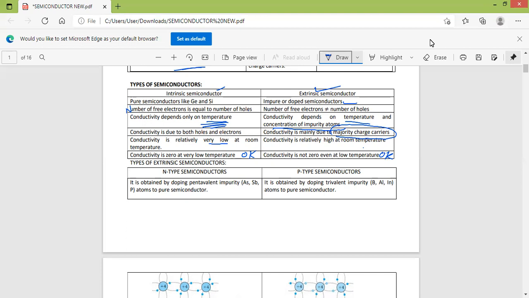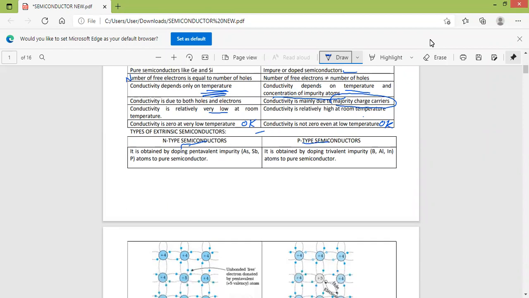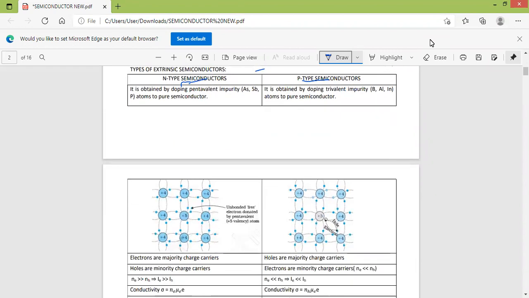If we come to the extrinsic semiconductor, there are two types: one is the N type semiconductor, another is the P type semiconductor. The N type semiconductor is obtained by adding a pentavalent impurity atom to the pure semiconductor. Pentavalent impurities like arsenic, antimony, phosphorus, bismuth, etc. are called what?